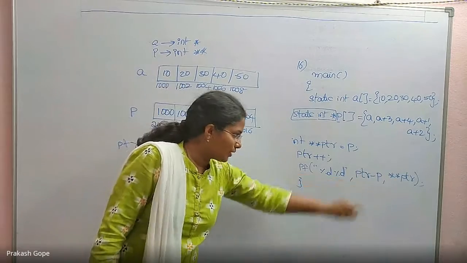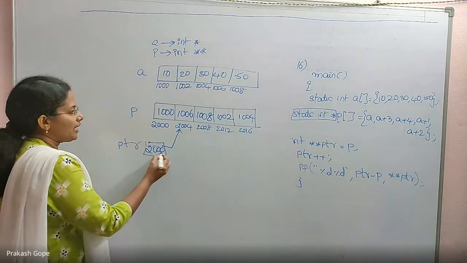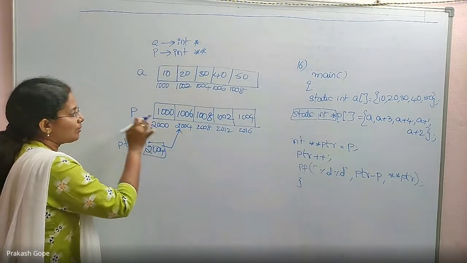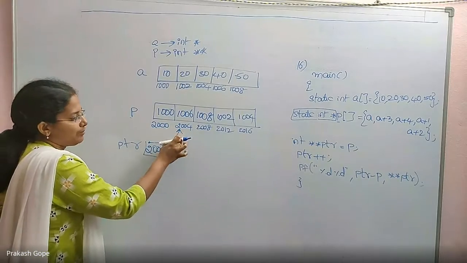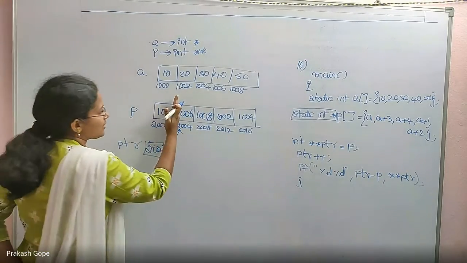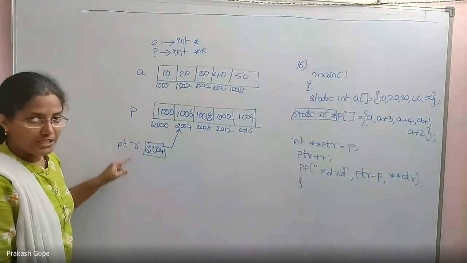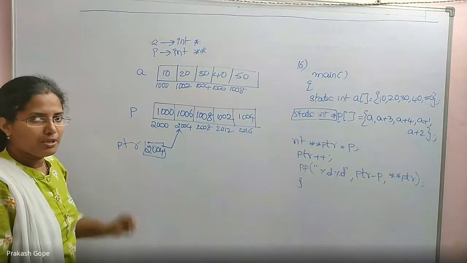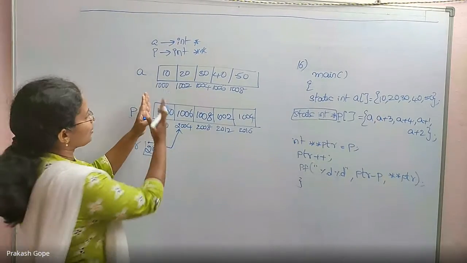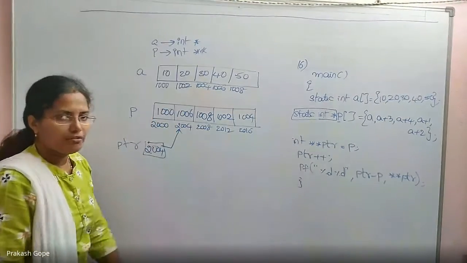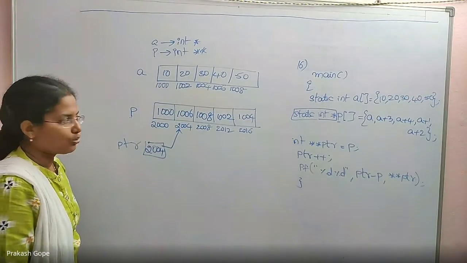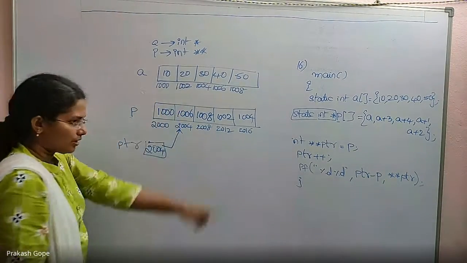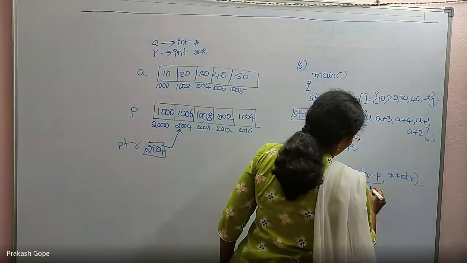Now execute the first one, ptr - P. ptr is 2004 because it has pointed to that; P is 2000. Both are of the same type, that's why subtraction is possible. Both are pointing to the same array, so there is a meaning for this operation. Whenever you subtract two pointers, it gives the number of elements present between those two pointers. So the number of elements between these two is only one.